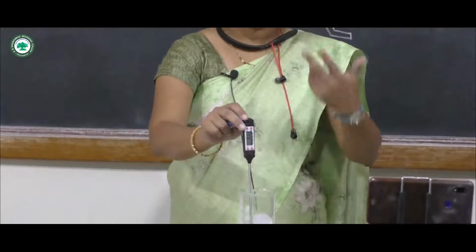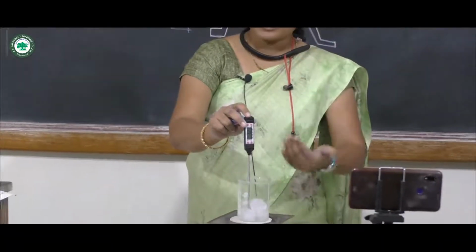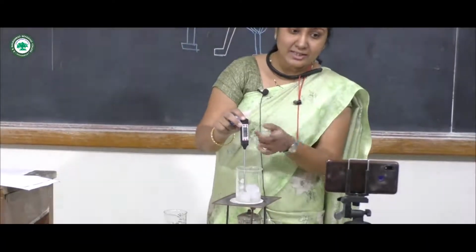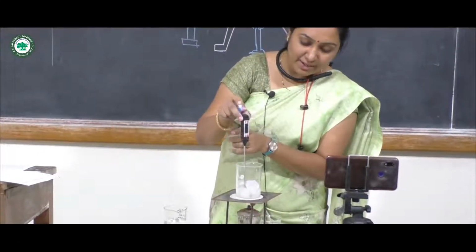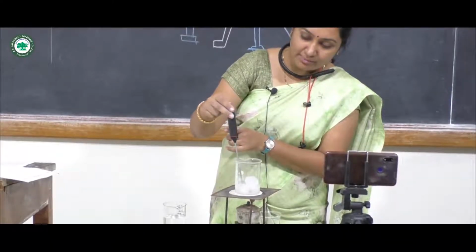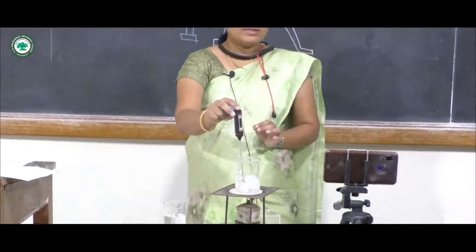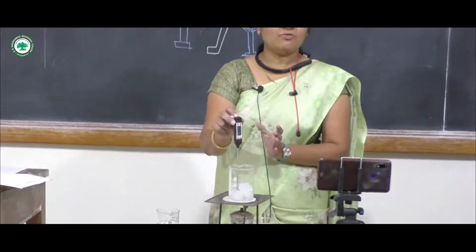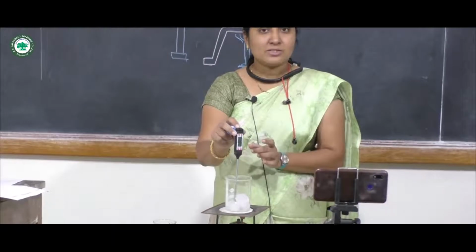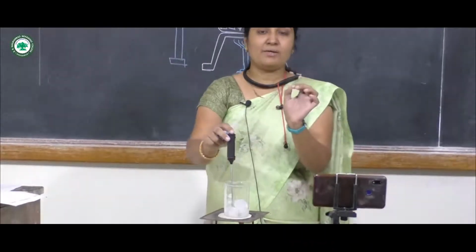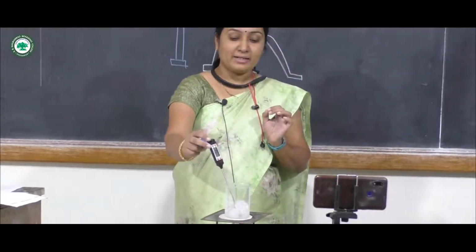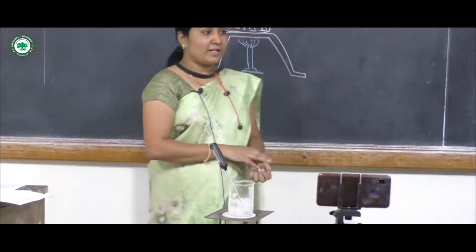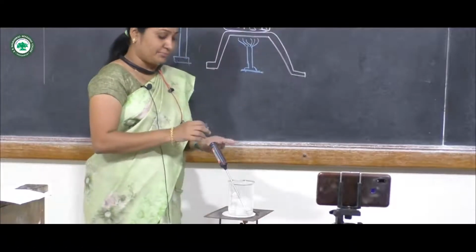And when the water starts heating and boiling, there is a small increase in the temperature which we can measure by using this thermometer. When vapors are formed from the boiling water, the temperature will remain at 100 degrees Celsius. So this type of heat is called latent heat.